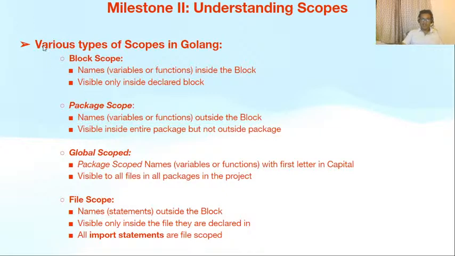So there are different types of scopes in Golang. First type is block scope. Names, which could be variables or functions inside the block, are block scoped. They are visible only inside the declared block.